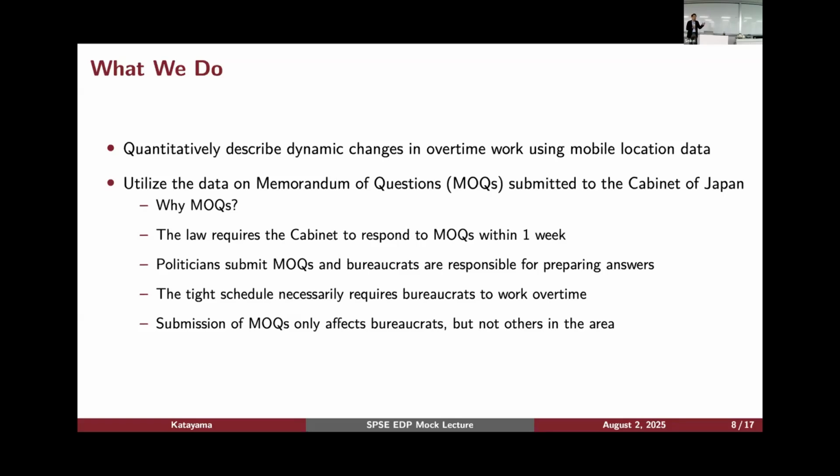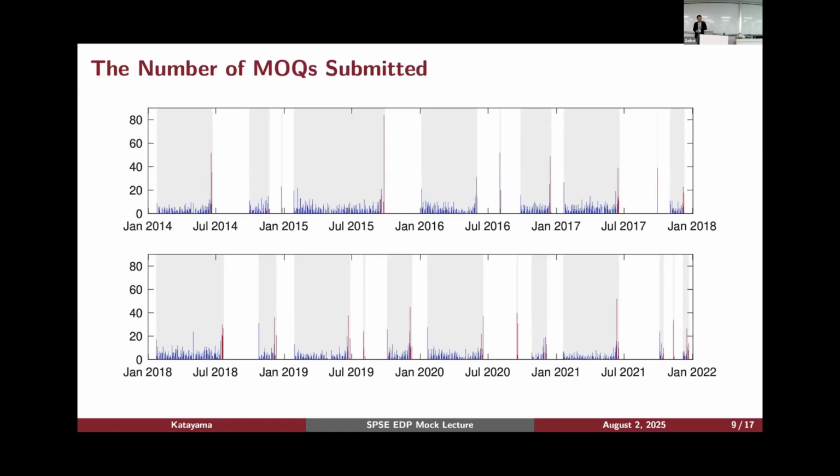And if fewer questions are coming from the politicians, you will expect the overtime to be less. So I will use this exogenous shock to the bureaucrats to estimate the dynamic changes in overtime. That's what I want to do. So this picture shows you the number of MOQs submitted every day. My sample analyzes the time period from 2014 to the end of 2021.